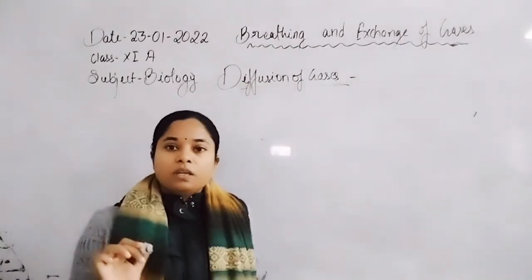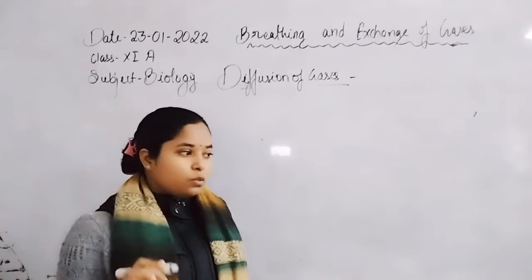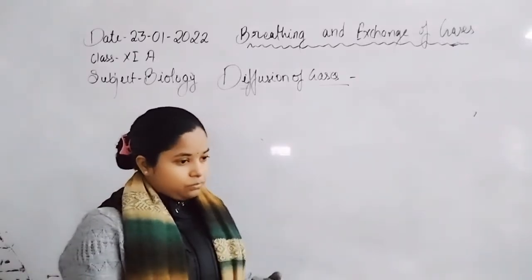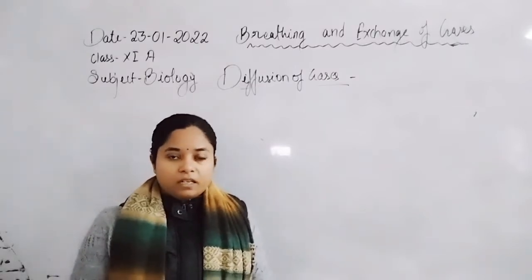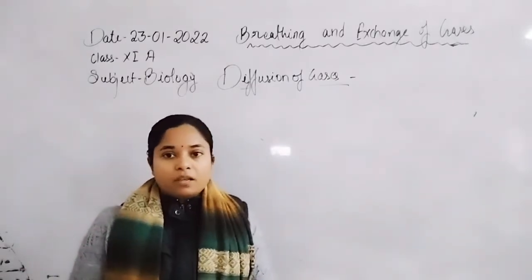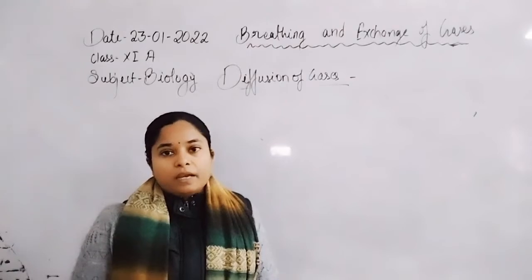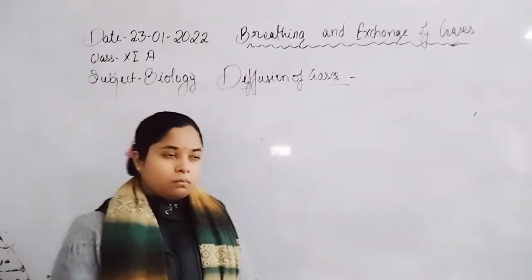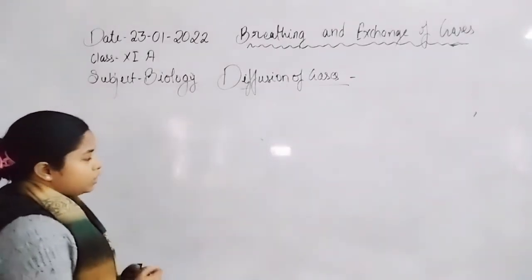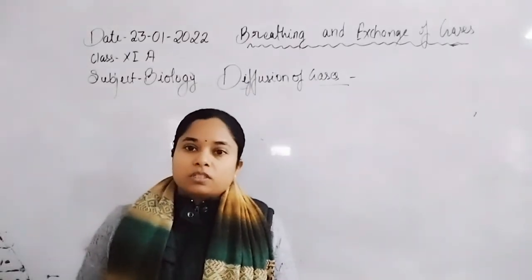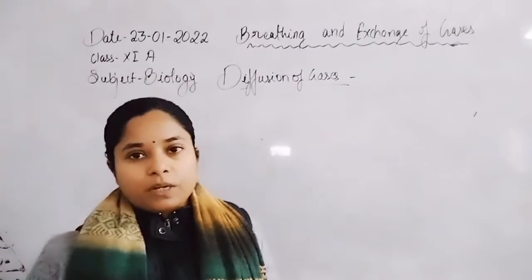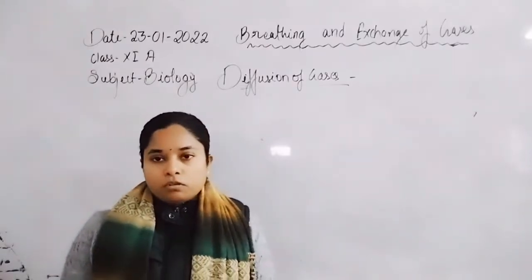In this topic, we are going to discuss how diffusion of gases is carried out in the alveoli or in the tissue, that is, by which mechanism carbon dioxide and oxygen are diffused. First we discuss the lung alveoli and the circulatory system, and how different partial pressures work in the diffusion of gases.